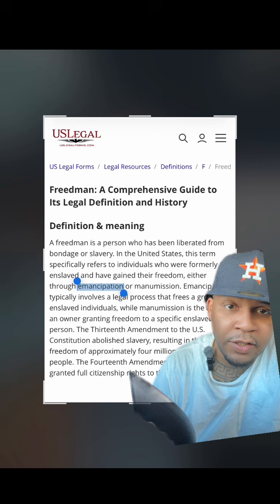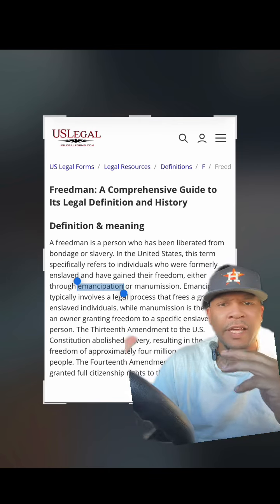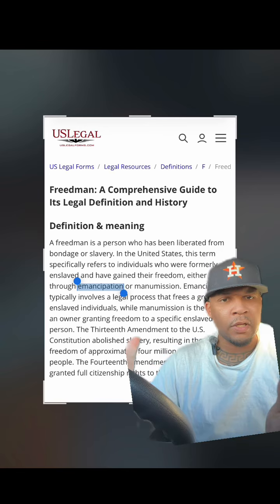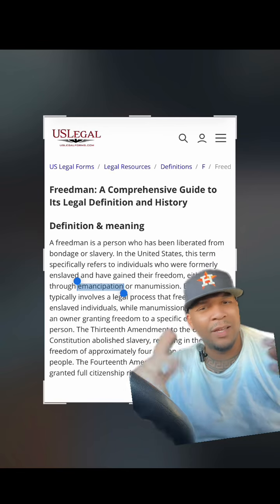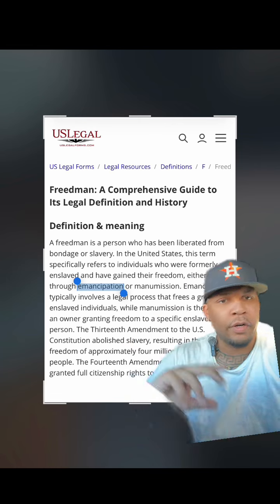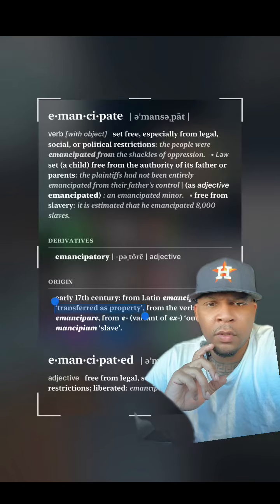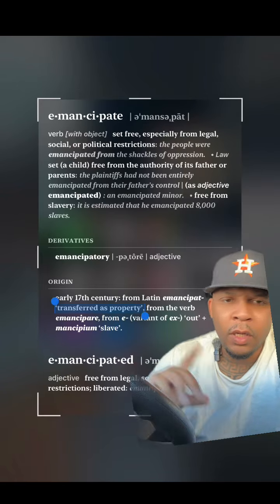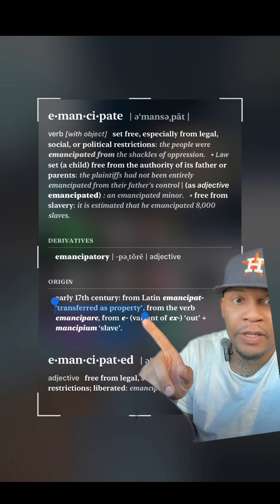emancipation or manumission, right? So emancipation is dealing with the government as a collective, like releasing a whole bunch of people, right? And manumission is just about individualism type stuff, right? If a slave owner gives his slave freedom, he does it individually, right? So when we go to emancipate, the origin of this word means to be transferred as property.